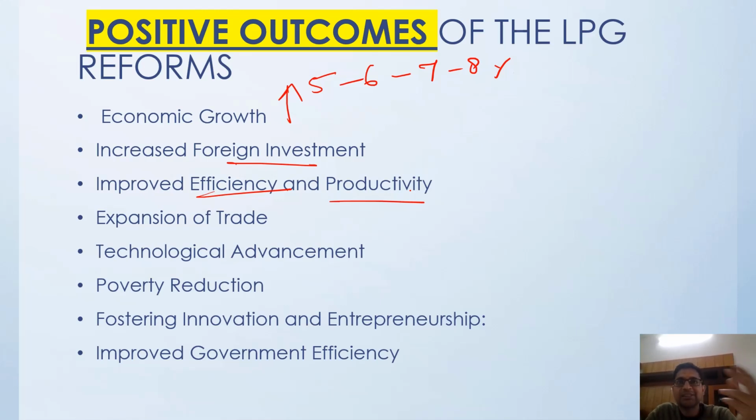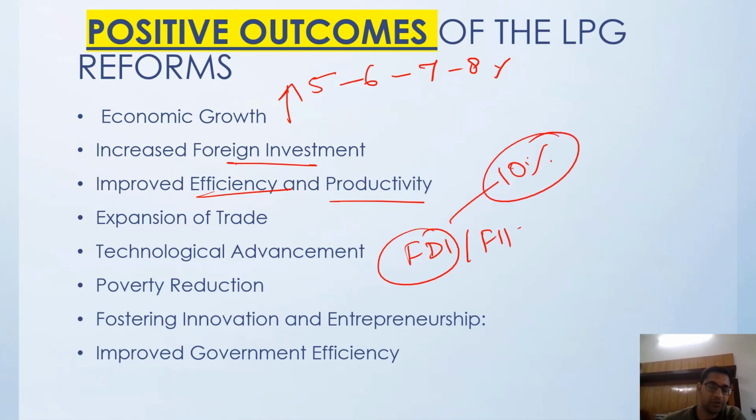And since the countries are investing in India, FDI, FIIs, okay, FDI means at least 10% of the money that you have to invest in the country. So with that, you will be bringing technologies to the country, right? And slowly it will be reducing poverty.